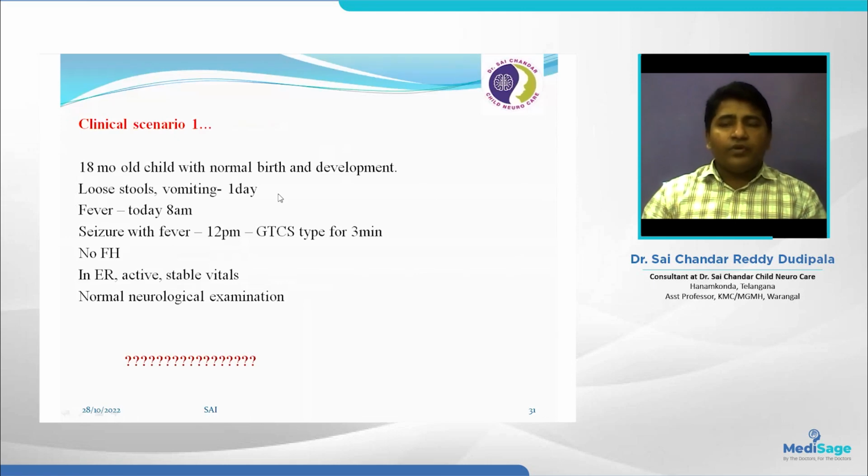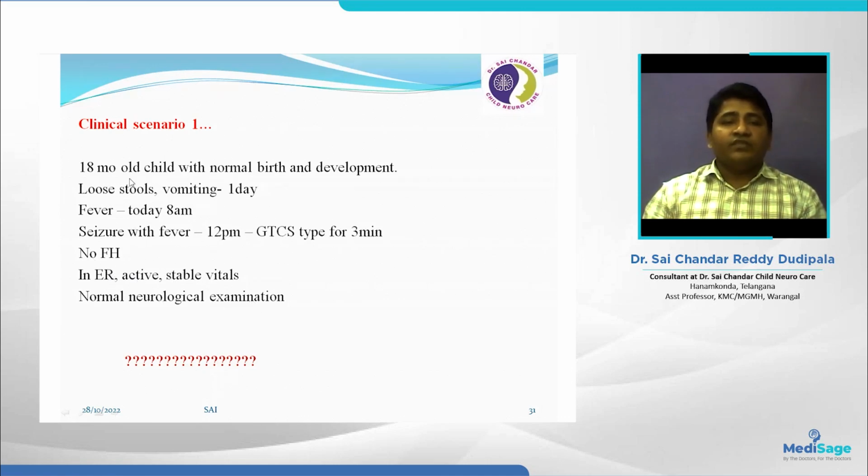So now I am going to give 4 clinical scenarios, differentiating simple febrile and complex febrile seizures. This is an 18 months old child with normal birth and development. Since one day the child had loose stools and vomiting. Fever at 8 a.m., seizure at 12 p.m. The seizure with fever was GTCS type and lasted 3 minutes. No family history. When they reached the ER, the child was active, with stable vitals and normal neurological examination.